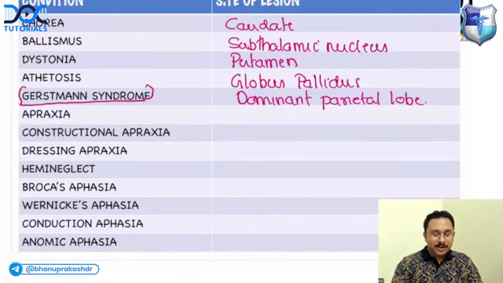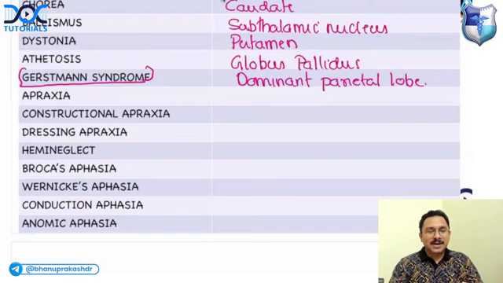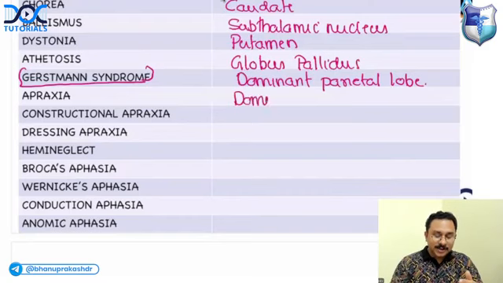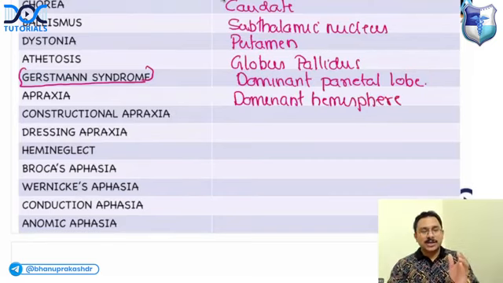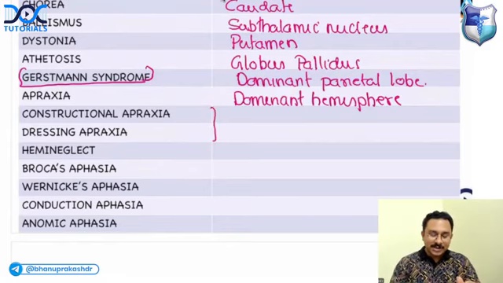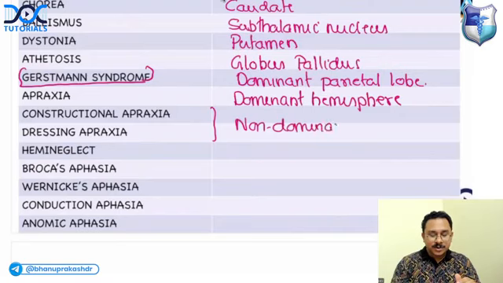Now, coming to apraxia. Is apraxia due to a lesion in the dominant hemisphere or non-dominant hemisphere? Answer is dominant hemisphere. So if the MCQ is apraxia is seen in a lesion of which hemisphere, the answer is dominant hemisphere. But if the MCQ is constructional apraxia or dressing apraxia is seen in which hemisphere lesion, this is an exception. This is a non-dominant hemisphere lesion.